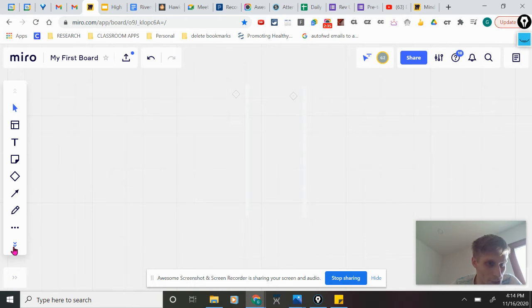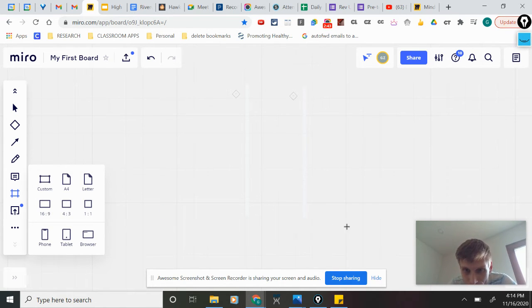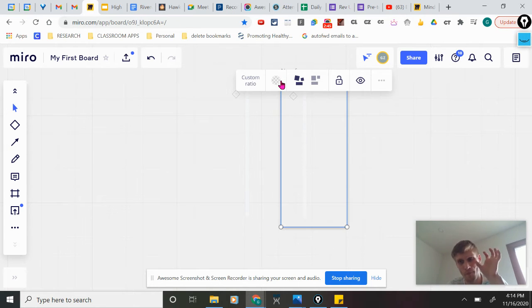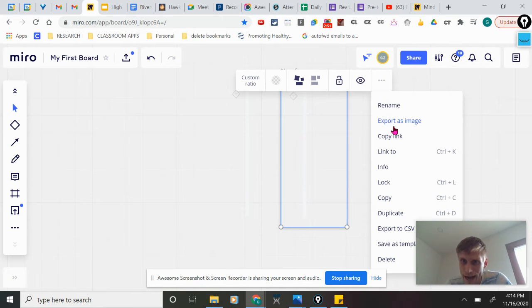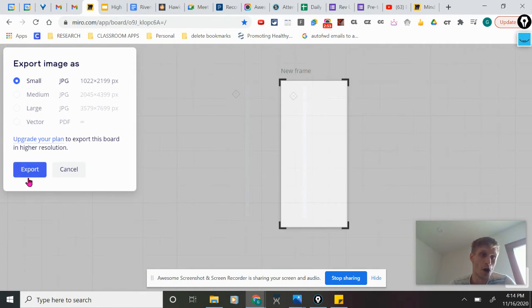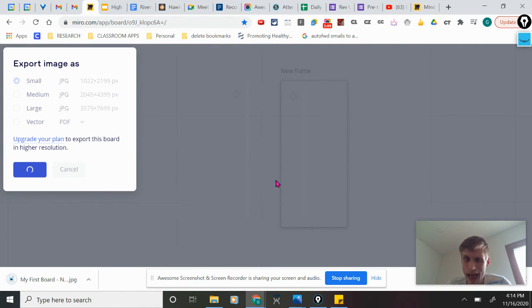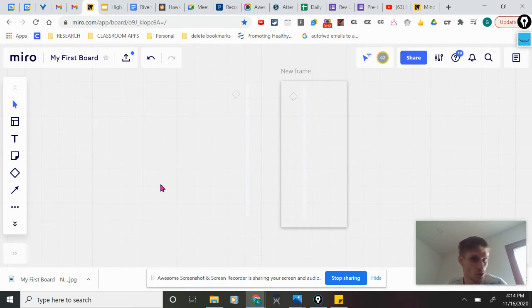How can this help other students? I can do this thing called make a frame. So if you look right here, if you click on this thing, you can make a frame. A frame is just a chunk of a picture from this whiteboard, this space. So I go up here to three dots and I can make this a picture. So instead of students worrying about going to Schoology, checking things, going to PowerSchool, checking things, all these things, they can see all of us teachers pick and grab students. We can label this frame as the date. We go export, and we could put this as a folder in Schoology or whatever.